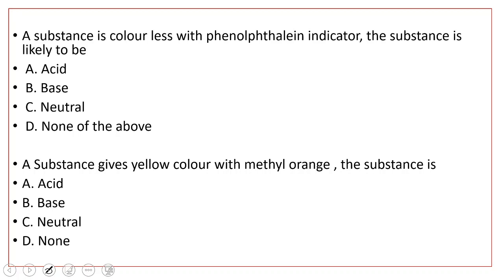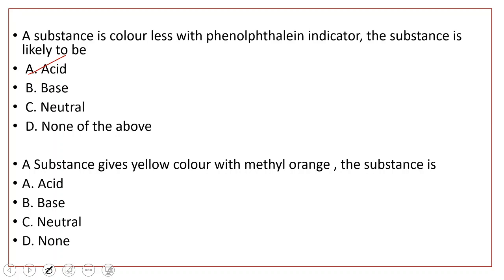A substance is colorless with phenolphthalein indicator. I have given you a substance and I ask you to add 2 to 3 drops of phenolphthalein indicator. The substance is colorless. Then the substance is dash. Option A acid, option B base, option C neutral, option D none of the above. If a substance becomes colorless with phenolphthalein indicator, then the substance is acid. So option A correct.